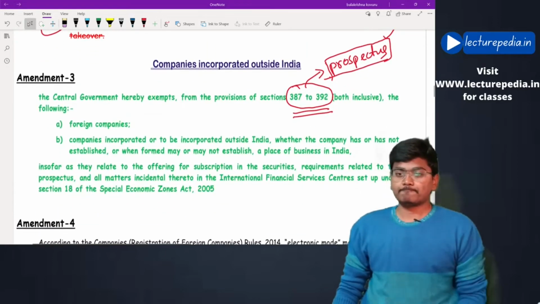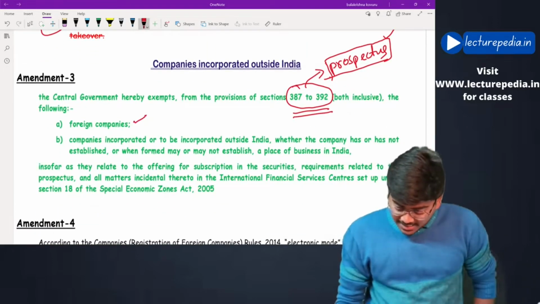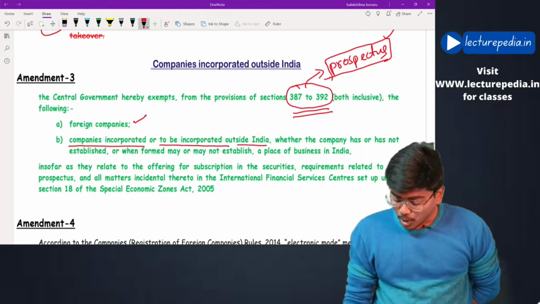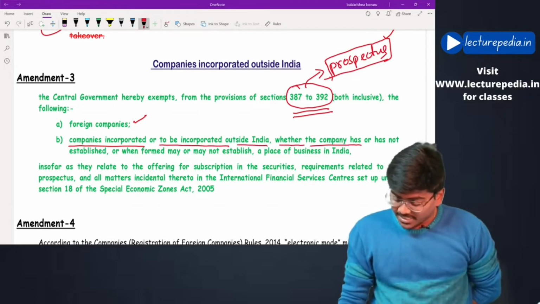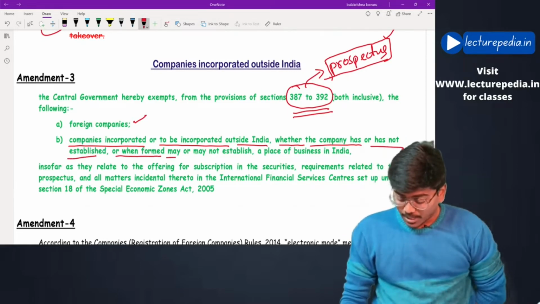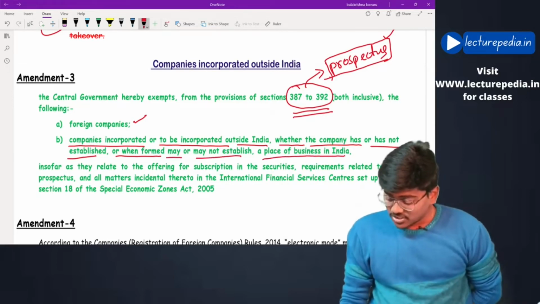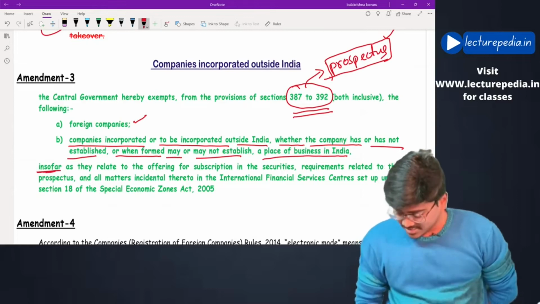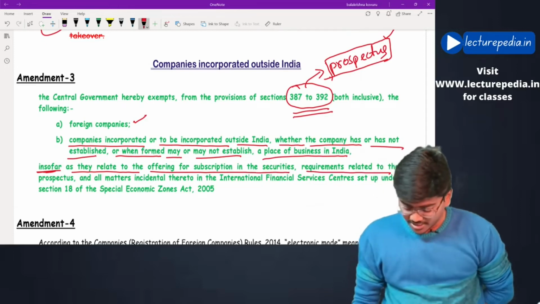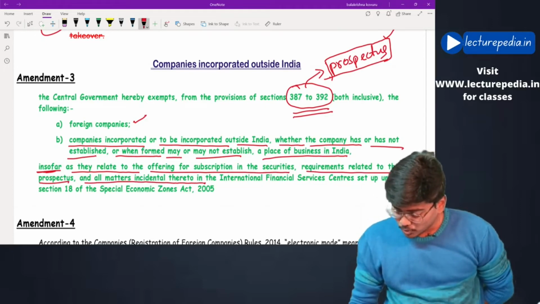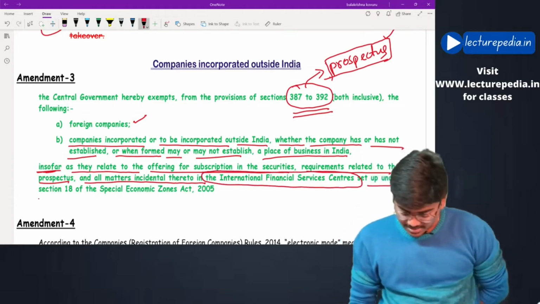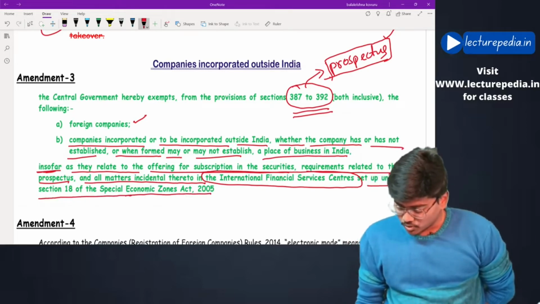What are they? See, foreign companies and companies incorporated or to be incorporated outside India, whether the company has or has not established, or when formed may or may not establish a place of business in India, in so far as they relate to offering of subscription in securities, requirements relating to prospectus, and all matters incidental thereto in the International Financial Services Center set up under section 18 of Special Economic Zone Act 2005.